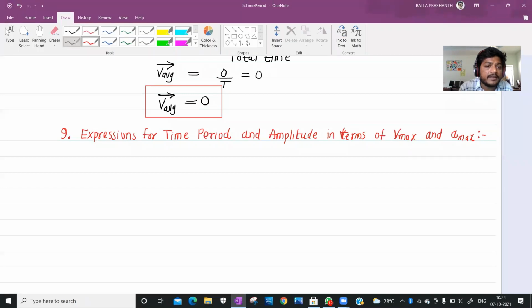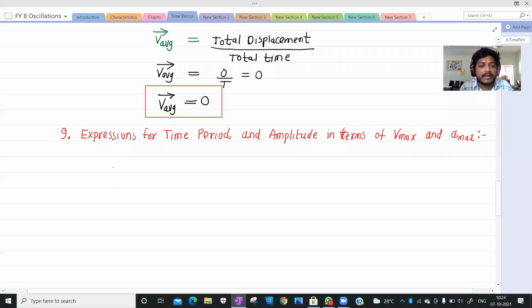Okay, now actually what is our aim? Our aim is to derive an expression for time period in terms of V maximum and A maximum. And also we are going to derive an expression for amplitude, that is capital A, in terms of V maximum and A maximum. This is what our aim is.